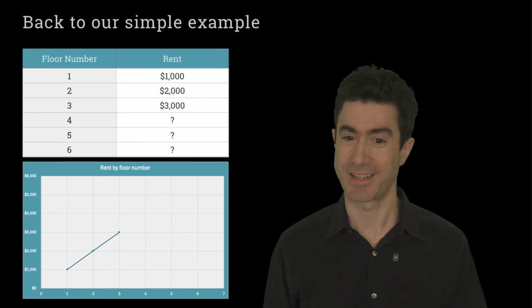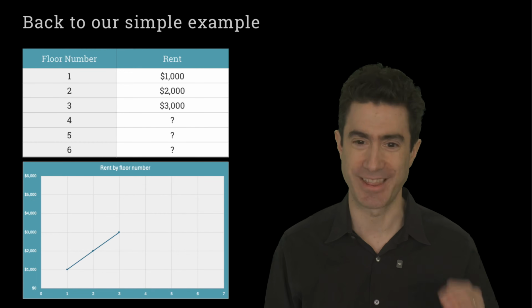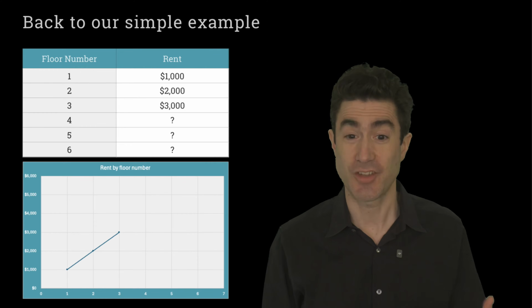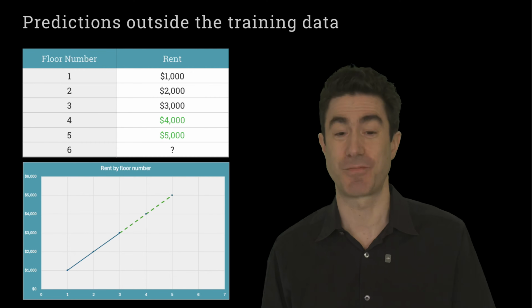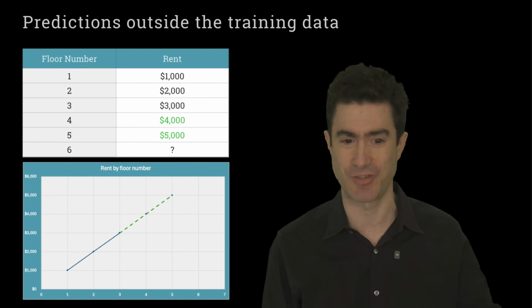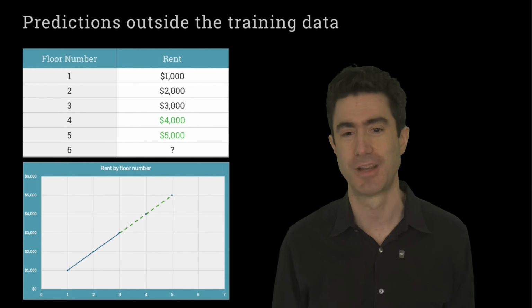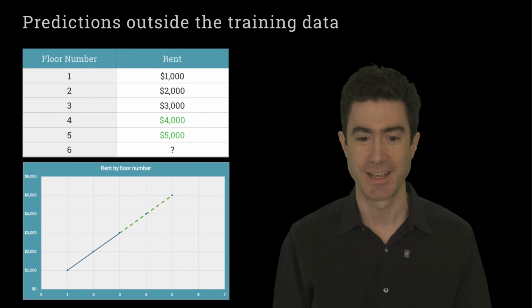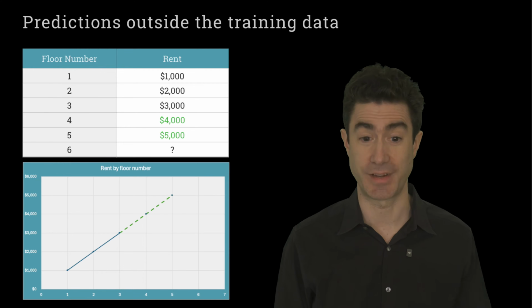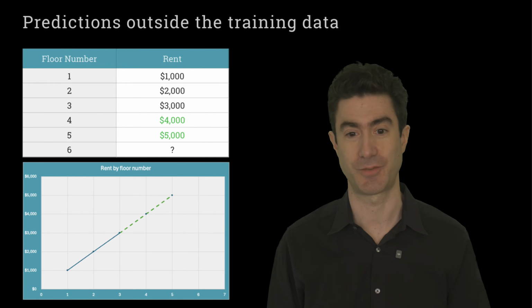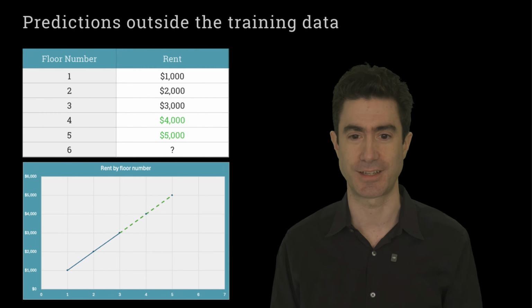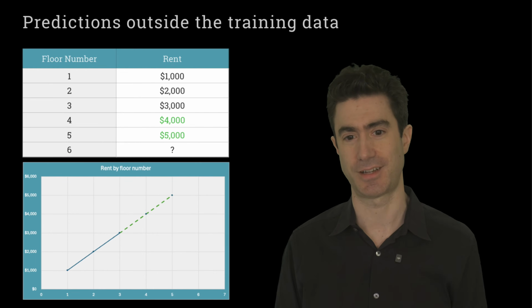We can plot that as a little chart, and we see a nice straight line, and of course we can imagine that that straight line should continue. And so a simple model that you might build would do exactly that. It would predict the next few points, and we'd assume that an apartment on the 4th floor would have $4,000 rent, and the 5th floor would be $5,000 rent. And that ability to predict on new floors like this, which in the graph you can think of as extrapolating outside our training data, that is called generalizing.